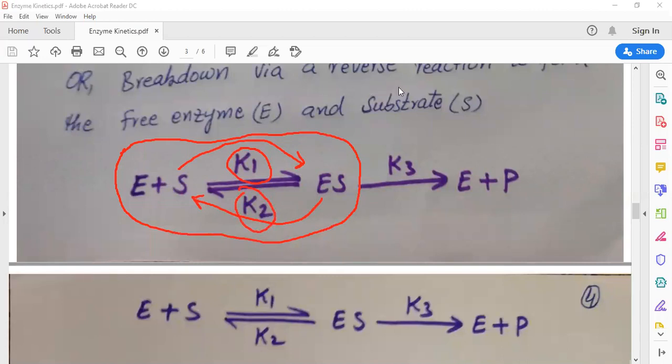The second portion of this reaction is this one, which is irreversible, in which the enzyme substrate complex is converted to product and the free enzyme, and the rate constant is K3. This first portion is the reversible portion and this is the irreversible portion. We will discuss both portions and derive the equation.